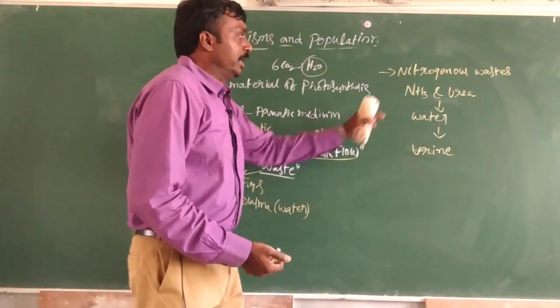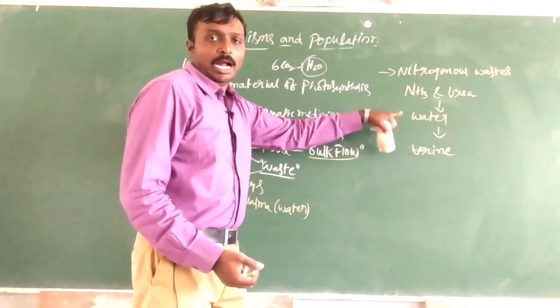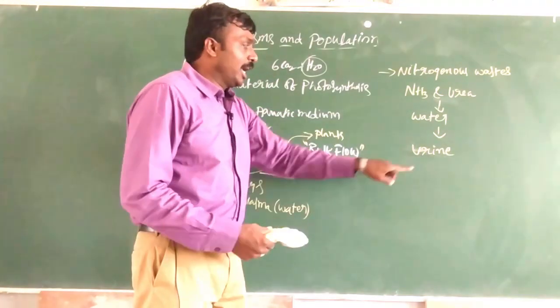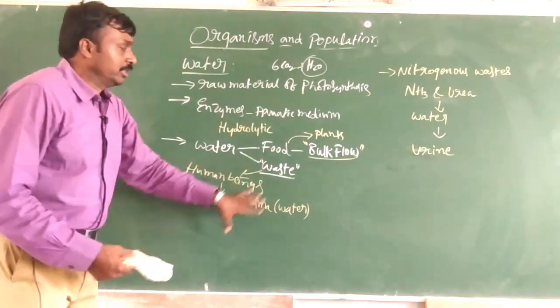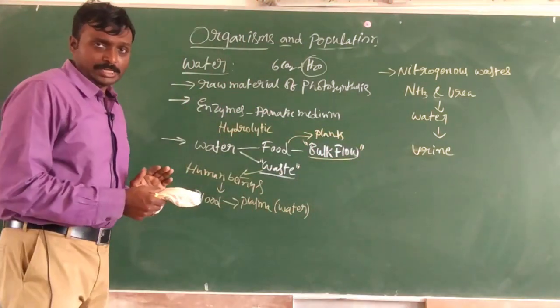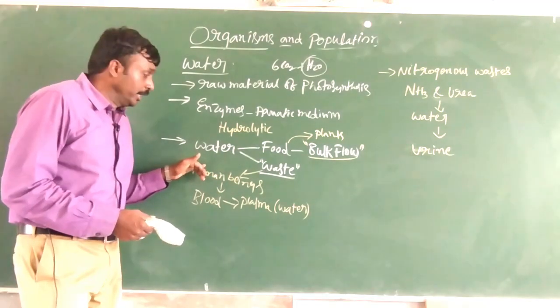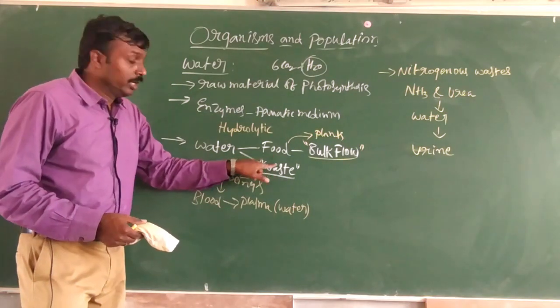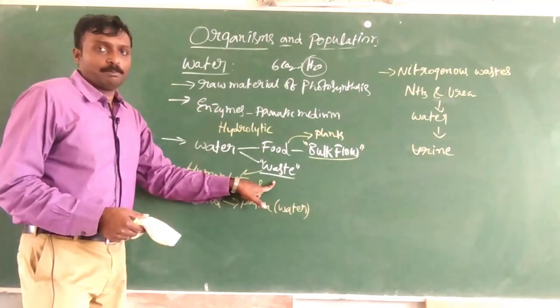So nitrogenous waste like ammonia and urea dissolves in water, and that will be eliminated outside in the form of urine. With these basic examples, we can understand the role of water in the transportation of food and also in the elimination of waste materials from the body.